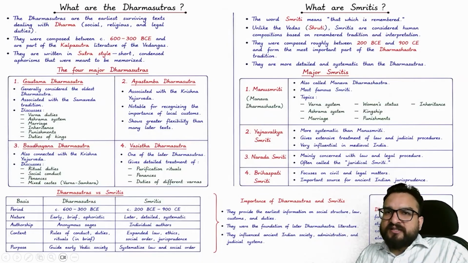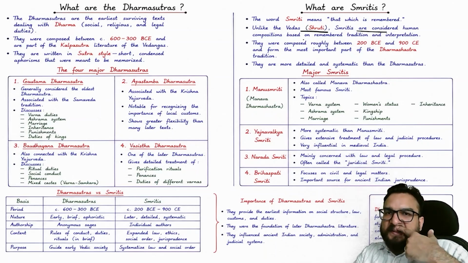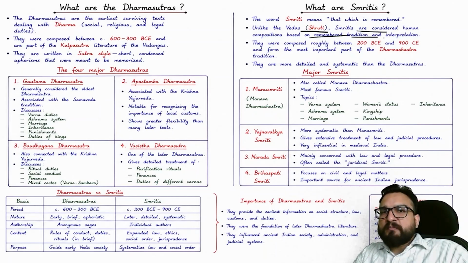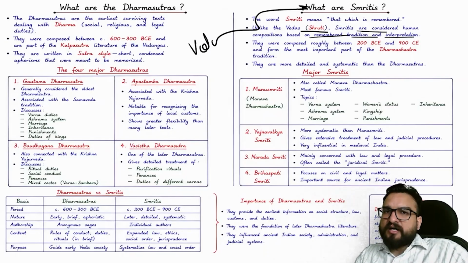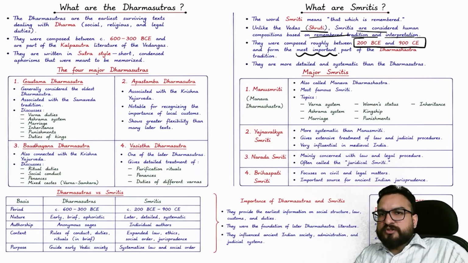The word smriti means that which is remembered. Unlike the Vedas, smritis are considered human composition based on remembered tradition and interpretation. So Vedas से जो derive हुआ वो स्मृति आप देखने को मिलेगा. For example, Vedangas are nothing but derived from Vedas. They were composed between 200 BC to 900 CE and form the most important part of the Dharam Shastra tradition.